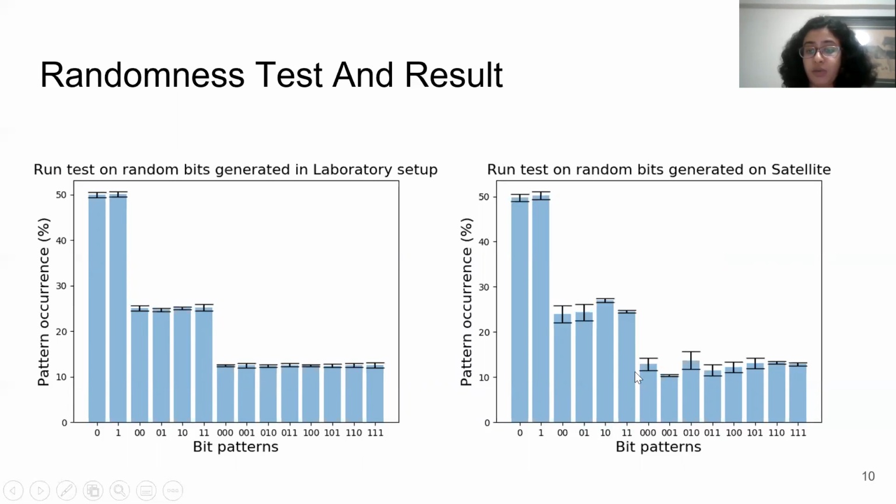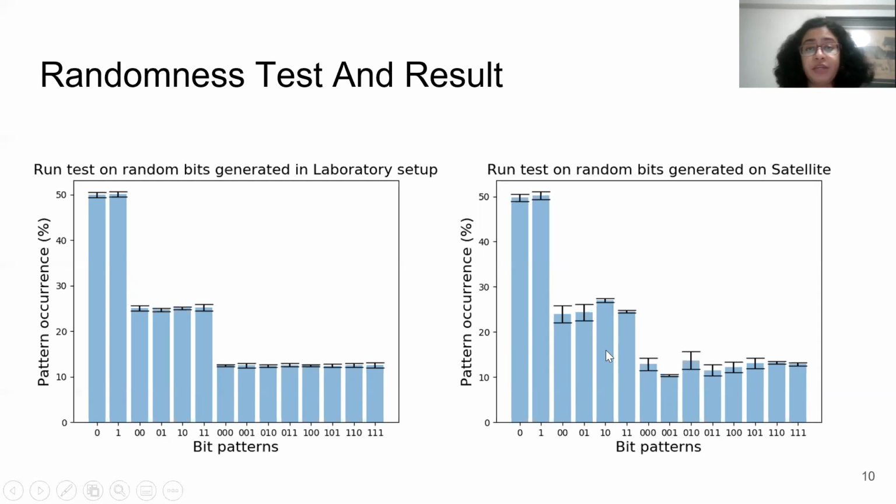Now, if we also look at the data that we have received from our satellite, it also follows a similar distribution. The single digit has 50% distribution, the 2-digit binary string has some 25% distribution, and so on. But there is some error bar because we are receiving this data from the satellite.